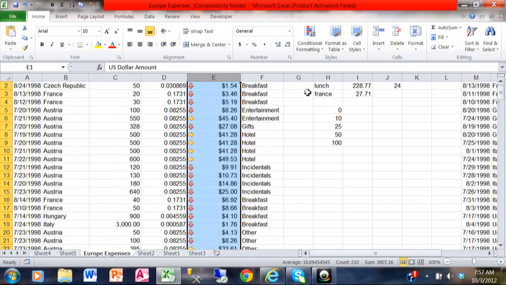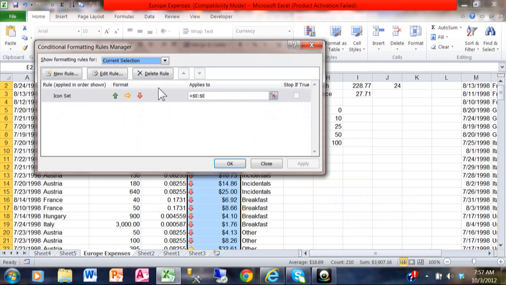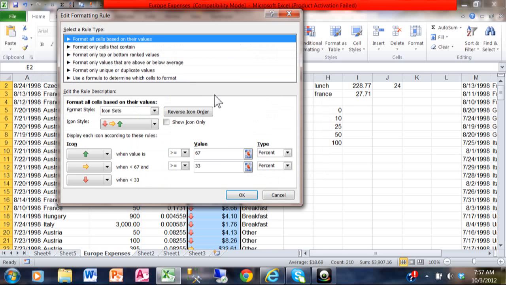But let me show you how you can control where it goes from red to yellow or yellow to green. So once again, I'm going to click on column E. I'll pick on conditional formatting, and we'll say manage rules. When you want to change the colors or you want to change the conditions, you can pick on manage rules. Now in this case, if I had more than one conditional format, they'd be listed right here, but I only have one. So I'll pick on that, and I'll pick on edit rule, and then you can change.